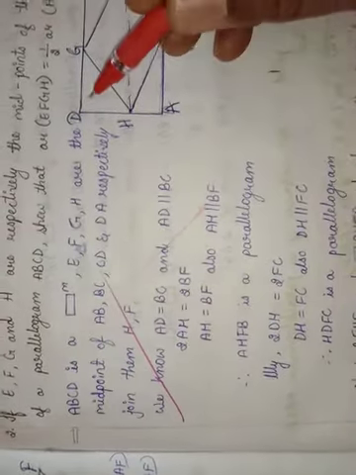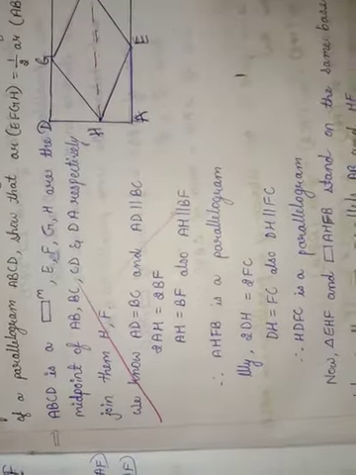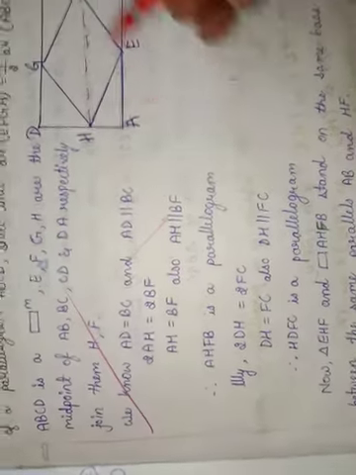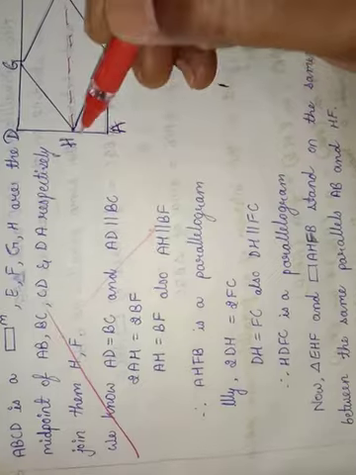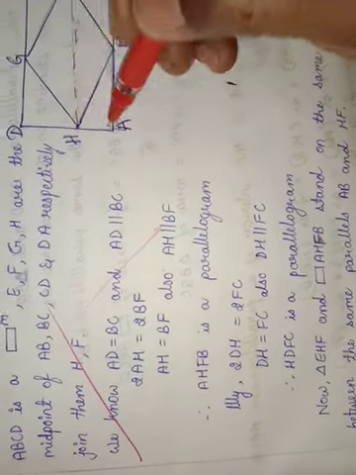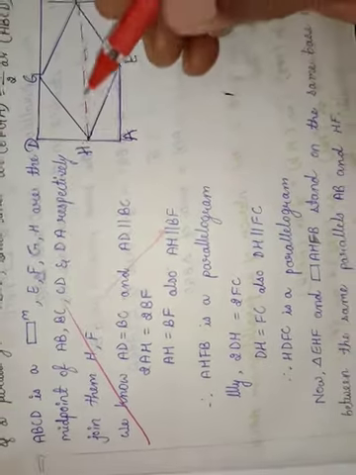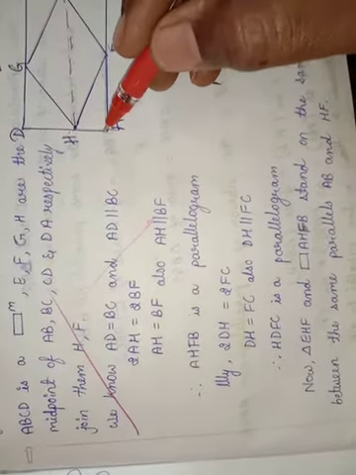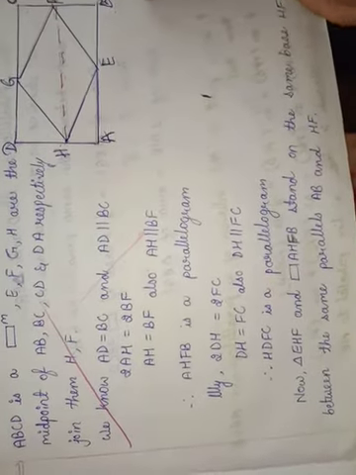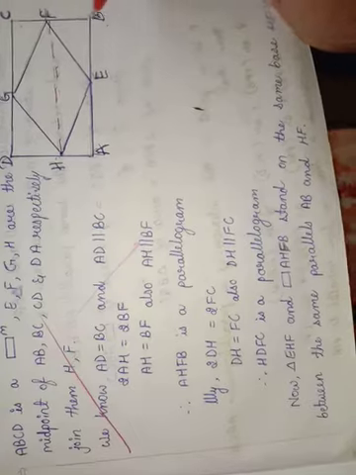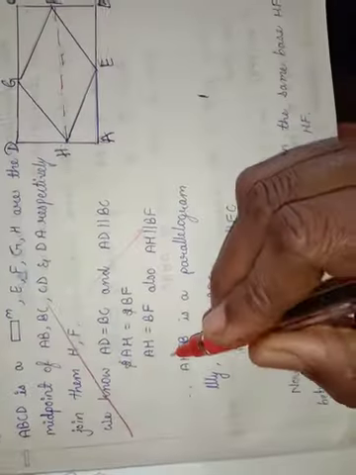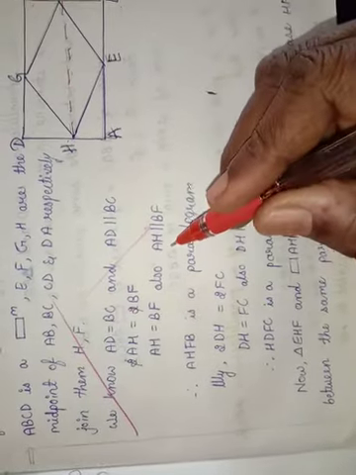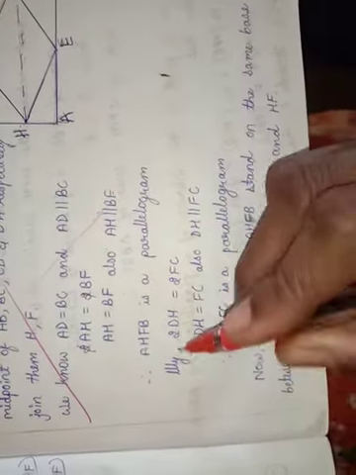Now we know AD is equal to BC and AD is parallel to BC, and here AD can be written as 2 times AH, since H is the midpoint. So 2 times AH is equal to 2 times BC, is also the same thing, 2 times BF. Since 2 will get cancelled, AH is equal to BF. Also AH is parallel to BF.